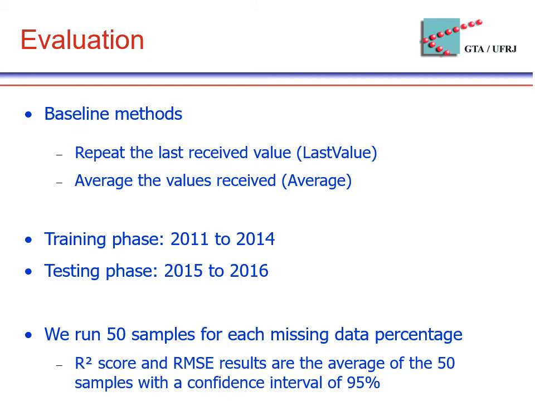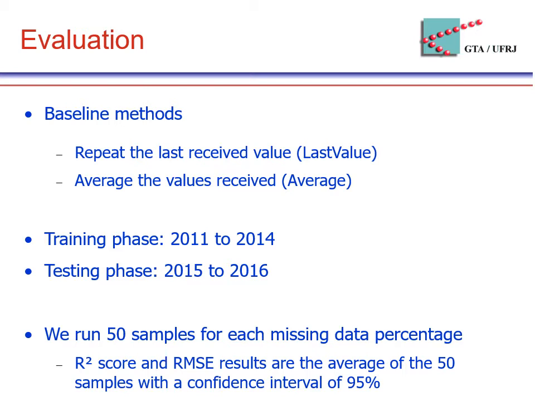We compare the neural network models with two baseline methods. The first one, called last value, consists of replacing the missing value with the last received value. We choose this method due to its simplicity and processing requirements, since it only needs to store one value. The other method is the average, which consists of replacing the missing value with the average of all values received for the attribute. It's a widely used method. However, in our experiments, this was the worst method, so we omit its results.